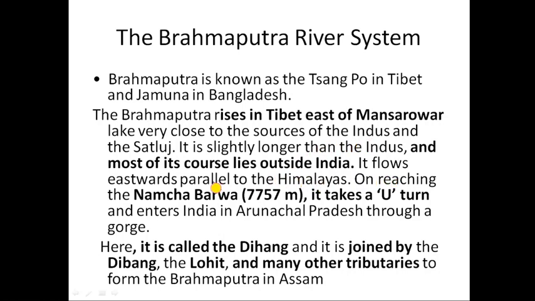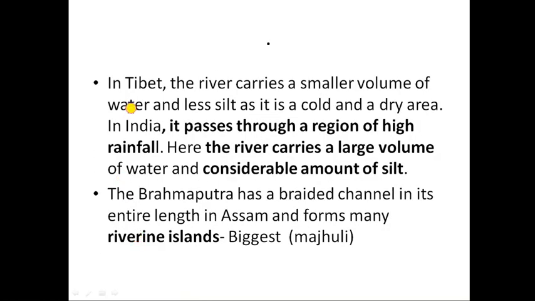It flows eastward parallel to the Himalaya, reaching the Namcha Barba in Arunachal Pradesh, takes a U-turn and enters India. Here it is called the Dihang and is joined by many other tributaries like the Dibang and Lohit. It is called Brahmaputra in Assam. In Tibet, the river carries a smaller volume of water and less silt as it is a cold and dry area. In India, it passes through a region of high rainfall. Here the river carries a large volume of water and a considerable amount of silt and sand.